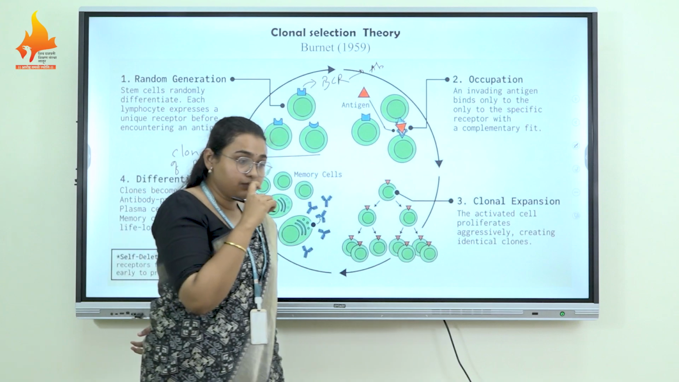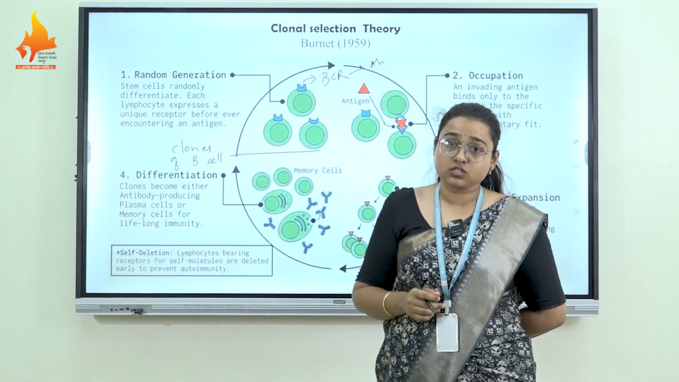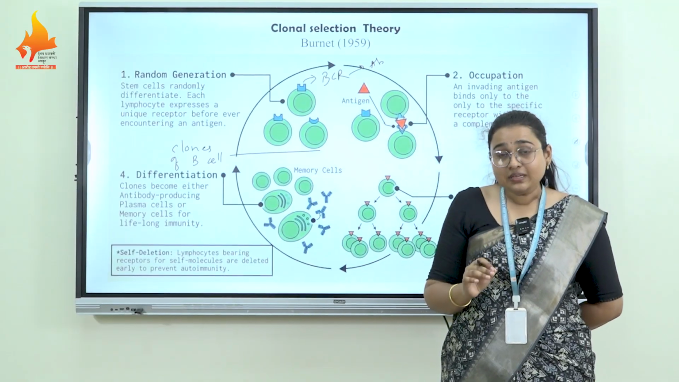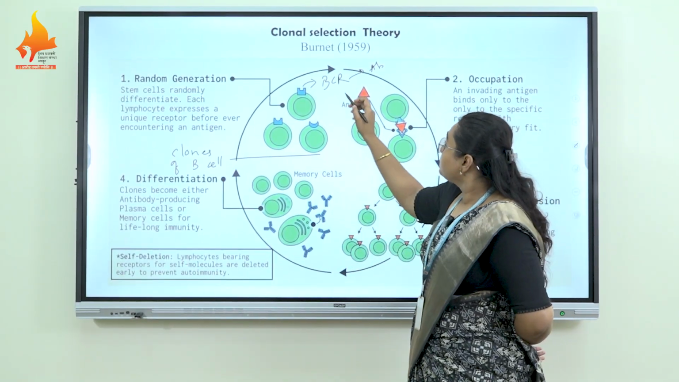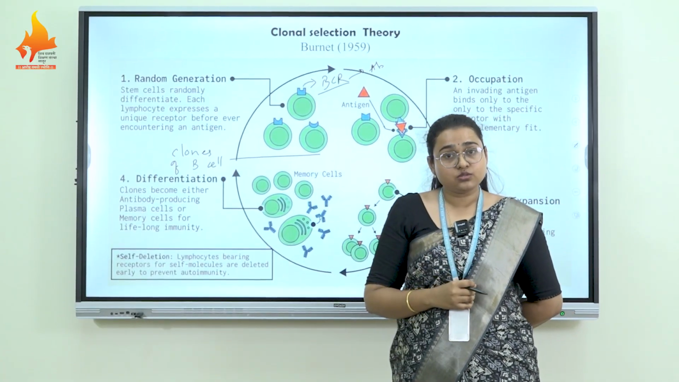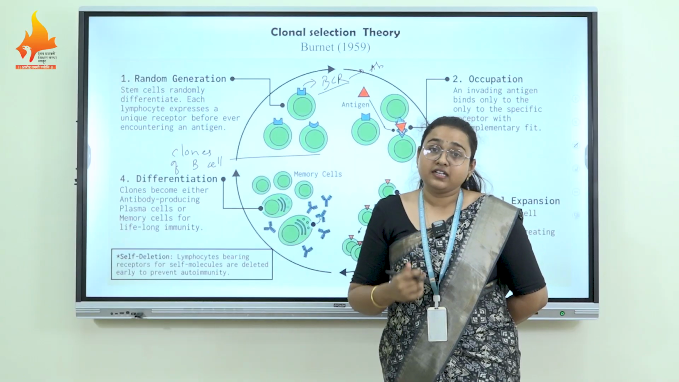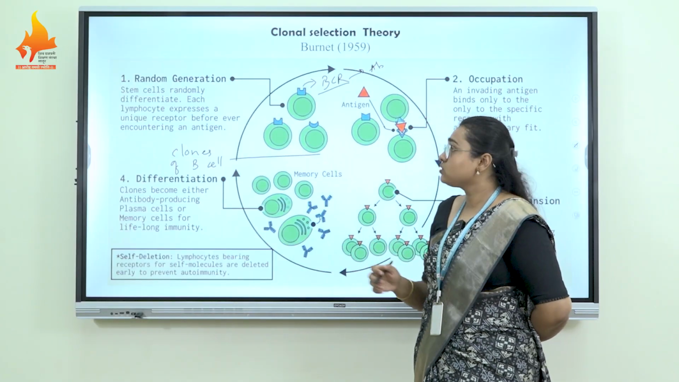Before the encounter of the antigen, or before generation of the immune response, the antibodies are only present on the B cell, and these are known as the BCR. Each and every BCR has a unique antigen binding site. So these are called clones.